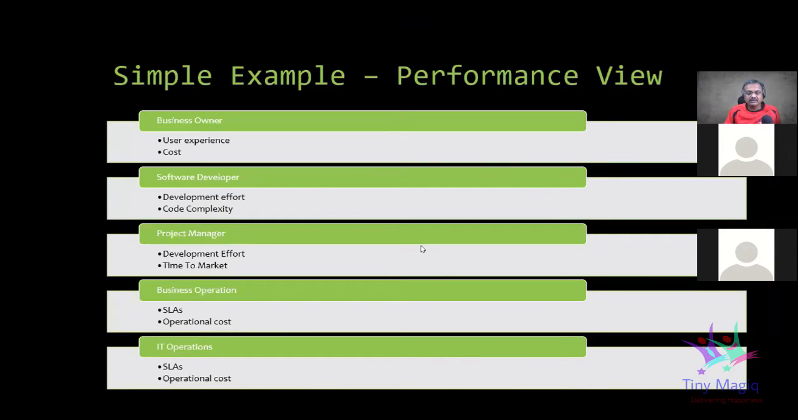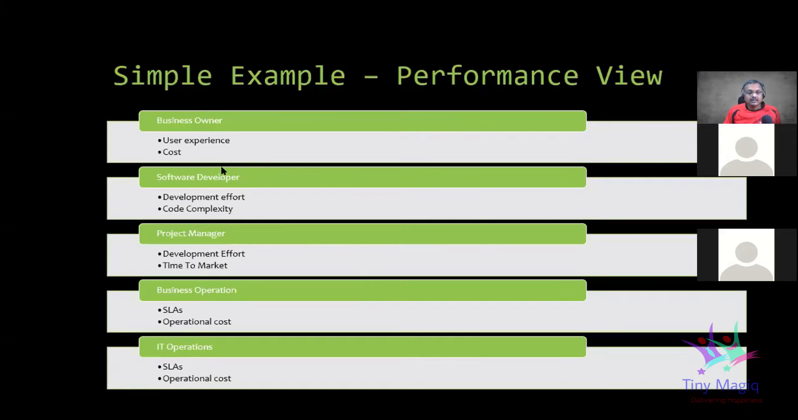So, let's look at it from an architecture perspective. If I take a performance view of an application, there are different viewpoints. The business owner has a viewpoint, a software developer has a viewpoint, the project manager has a viewpoint, business operations will have a viewpoint, and IT operations will have a viewpoint. What are their concerns? From a business owner perspective, when he looks at performance, he would want the application to work pretty well.